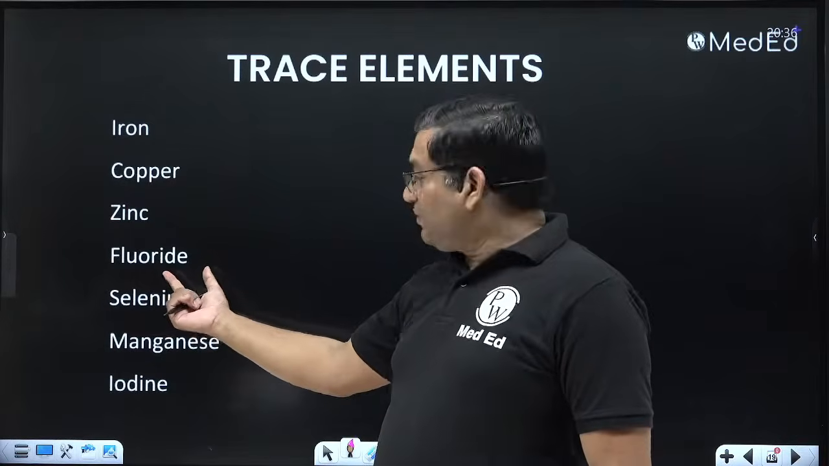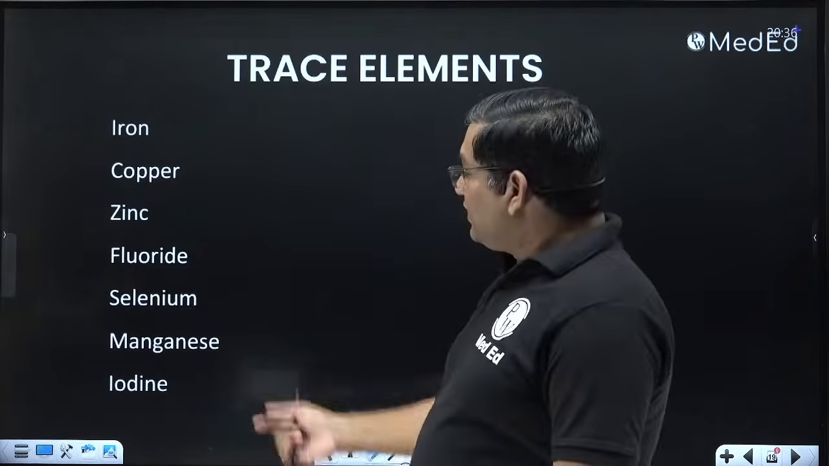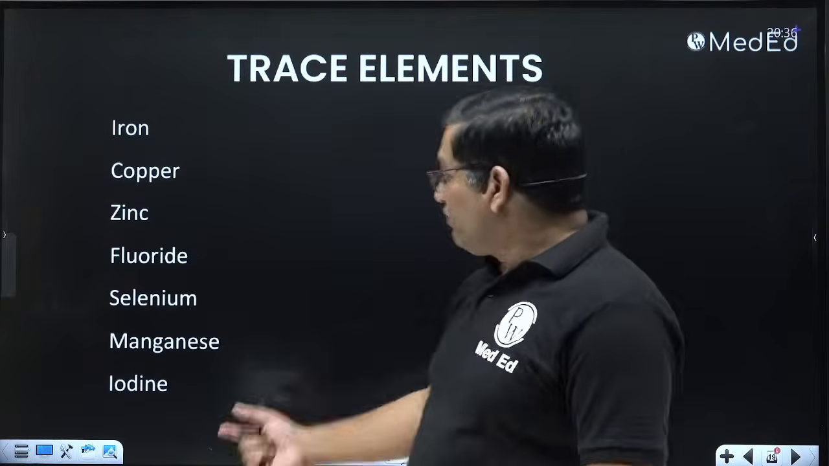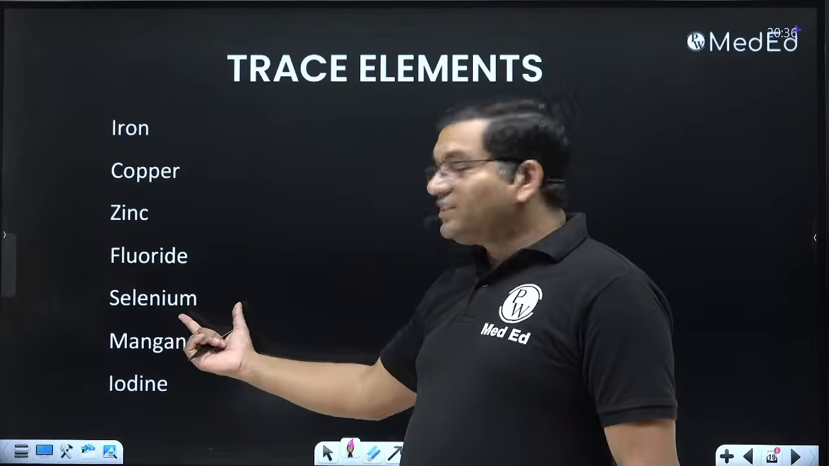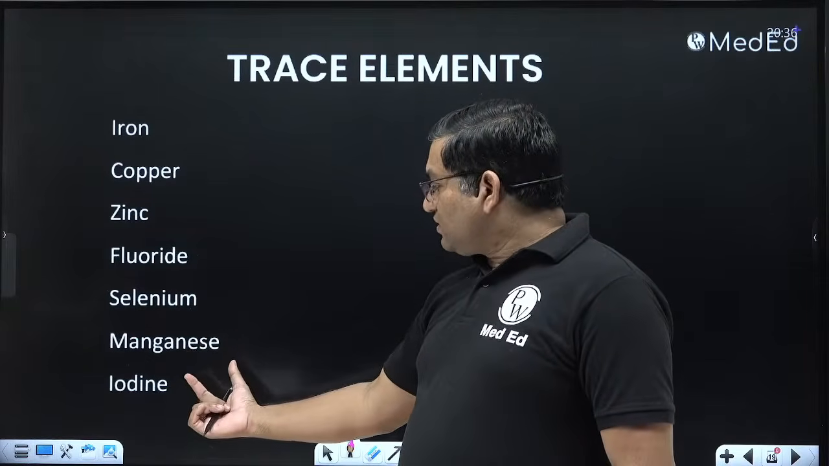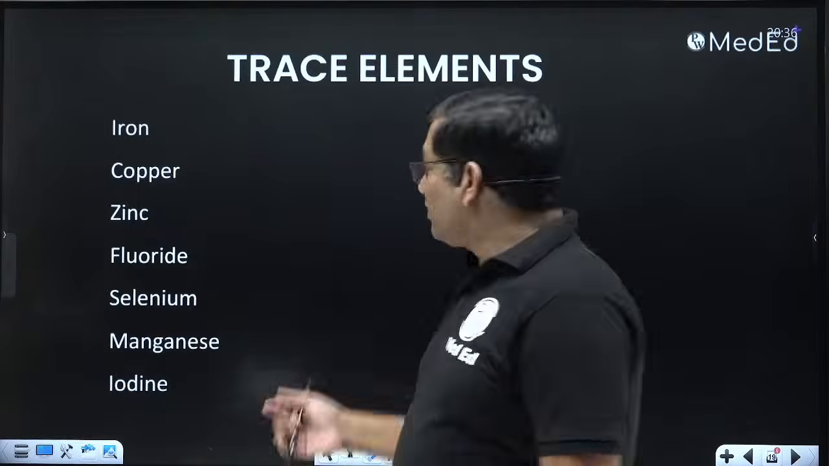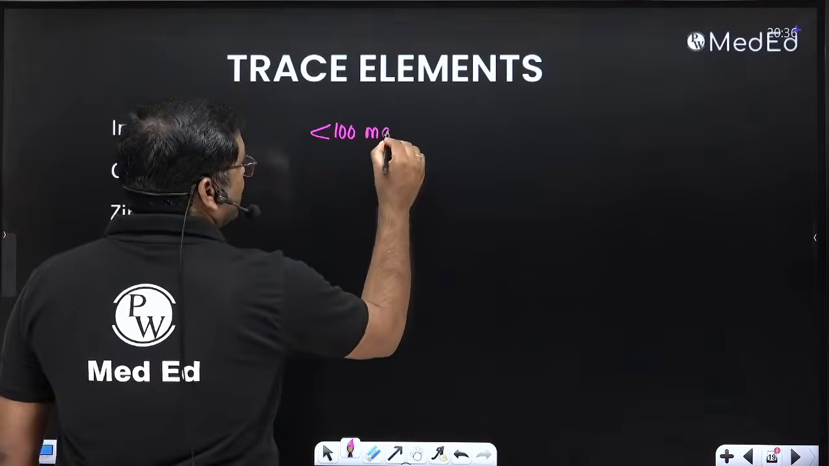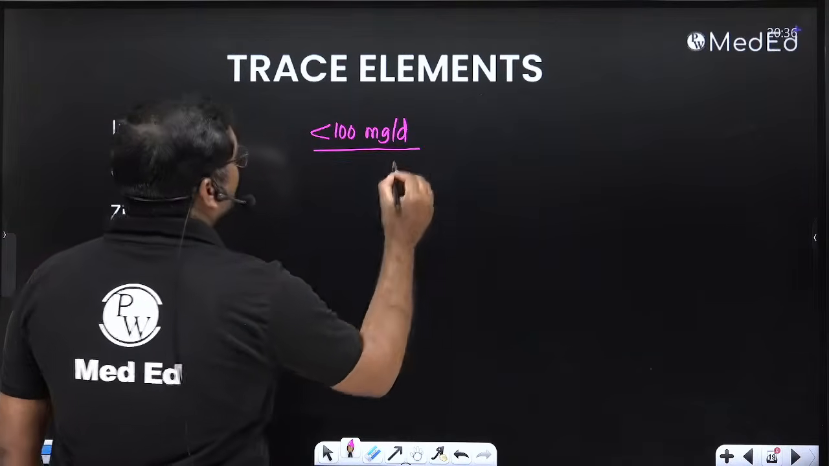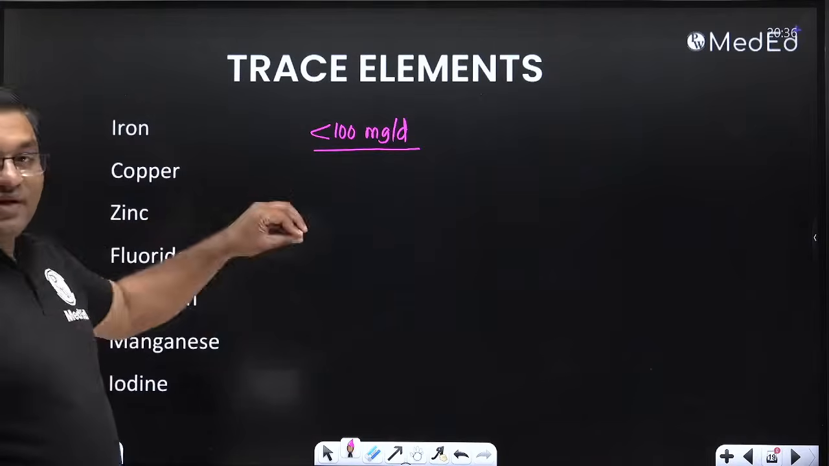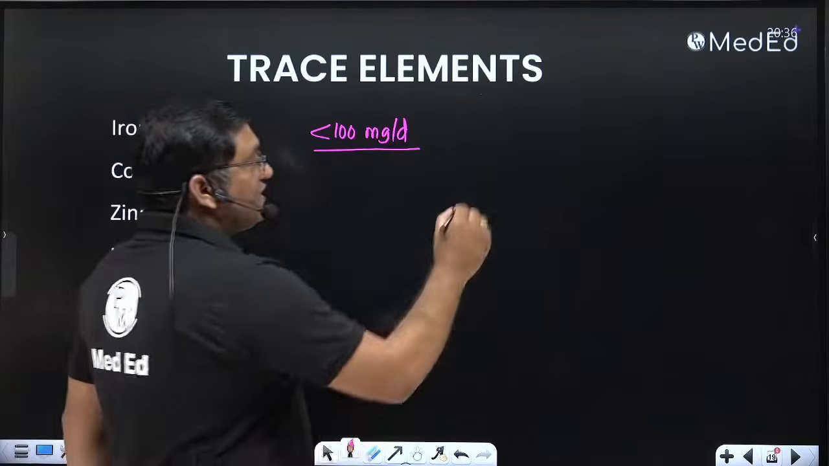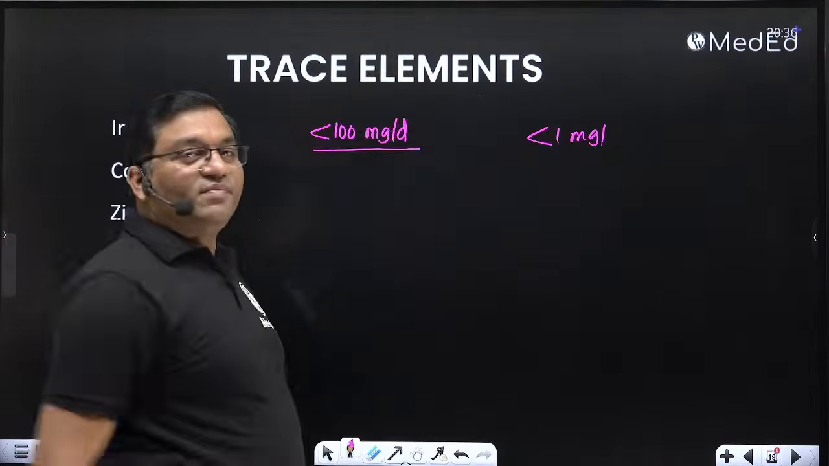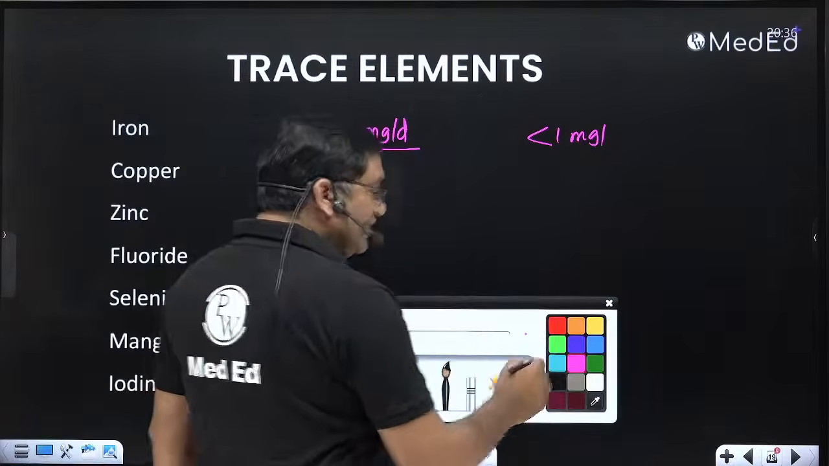Fluoride deficiency causes dental caries when it is less than 0.5 ppm, and when it is more than 2 ppm, it causes fluorosis. Then selenium deficiency causes Keshan disease. Manganese and iodine are important minerals. When the requirement is less than 100 milligram per day, they are known as micro elements, trace elements, or minor elements. When it is less than 1 milligram per day, it is also included in the trace elements, but it is known as ultra trace elements.